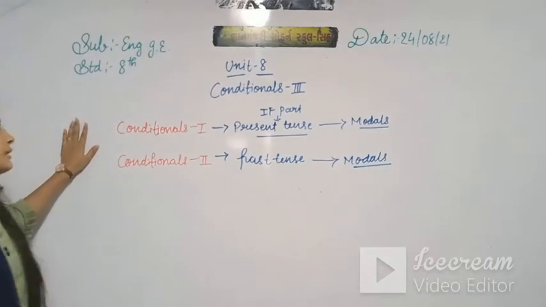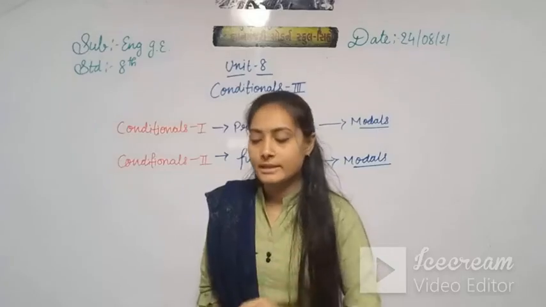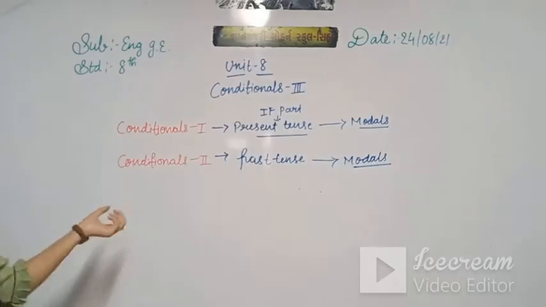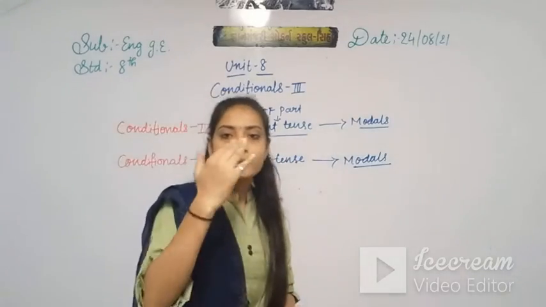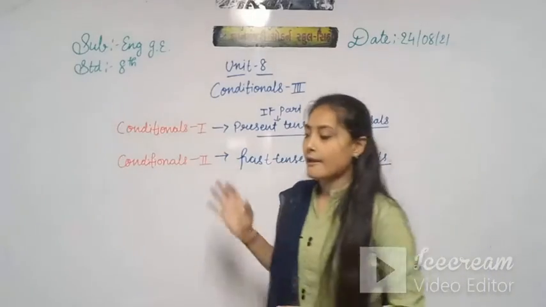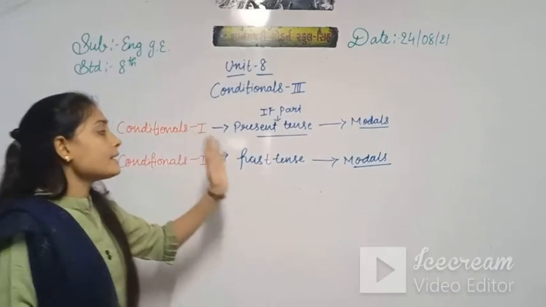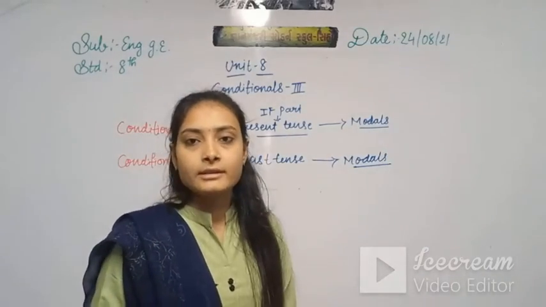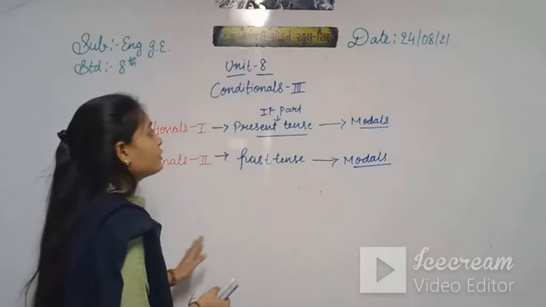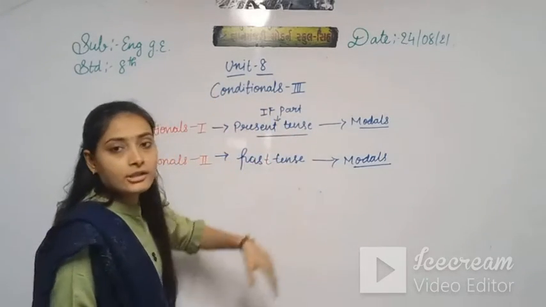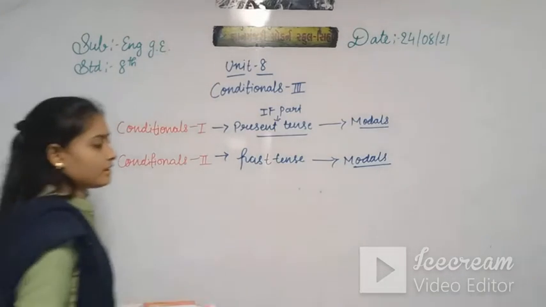Understand what we learned? In conditional 1 the if part is in the present tense and in conditional 2 it is in the past tense. Then we use the modal part, the modals, which is the same in every situation. In the main part we use the modals, right? Understand or not this? Clear? Now we are moving further in our unit 8, that is conditional 3. So in that, which tense? That you know.